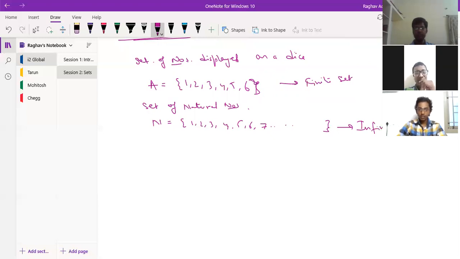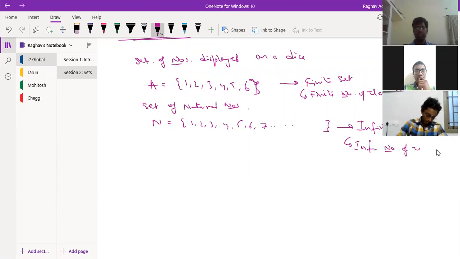So a set which has a finite number of elements is called a finite set, and a set which has an infinite number of elements is called an infinite set. Simple.